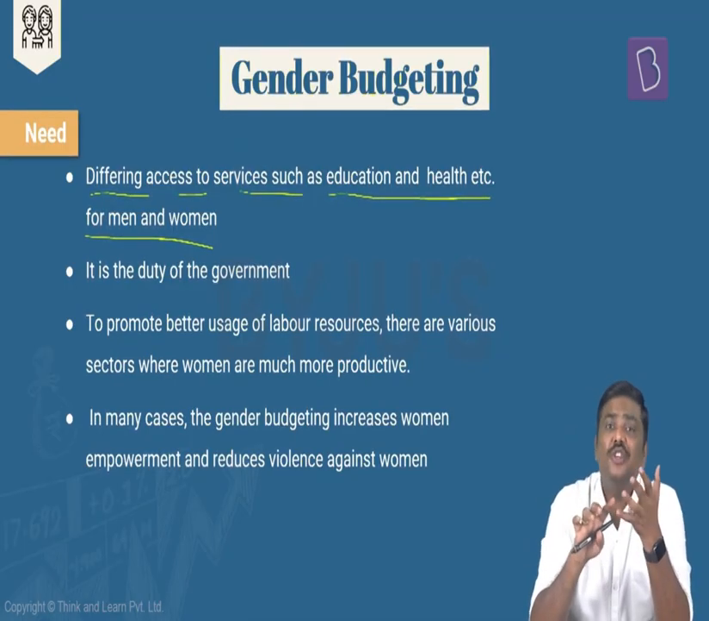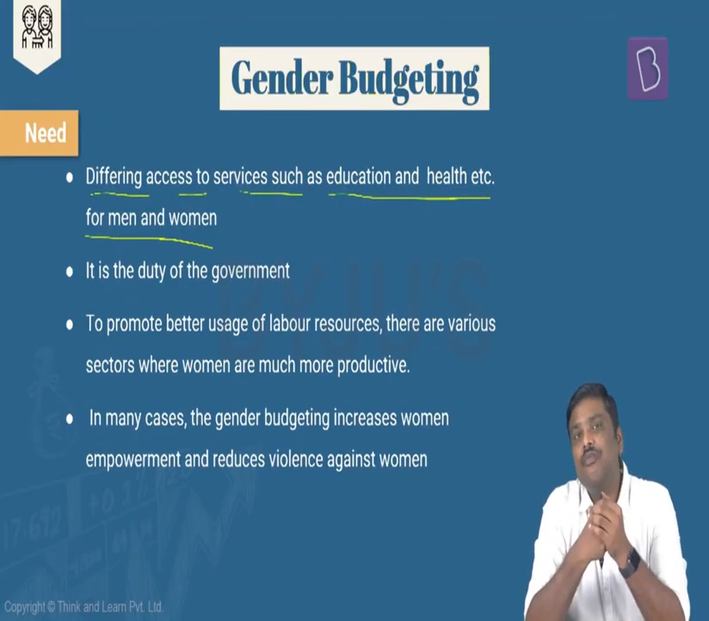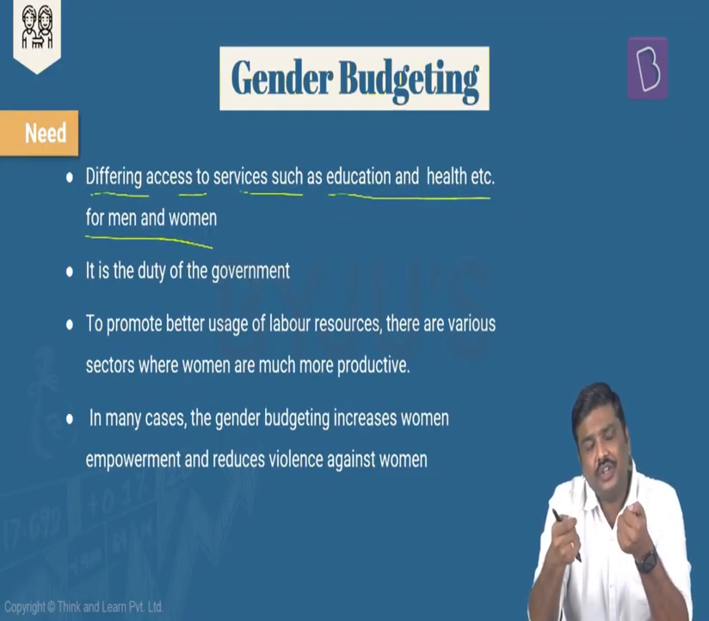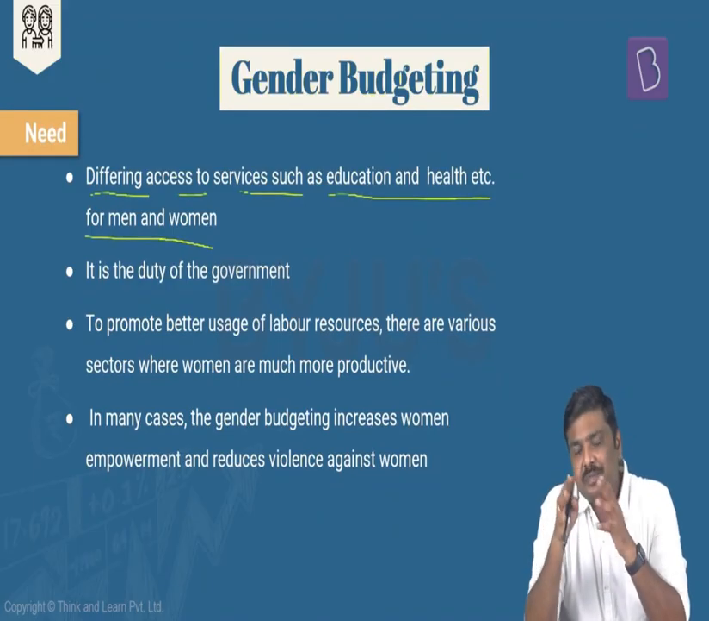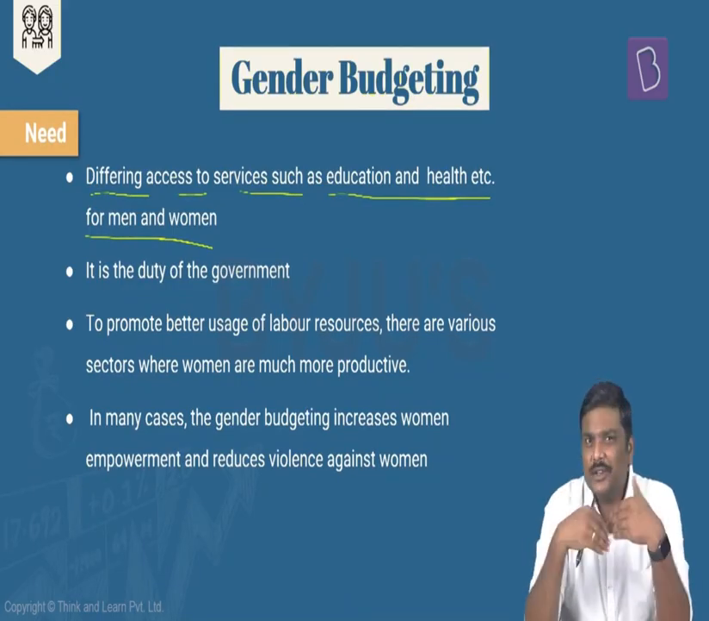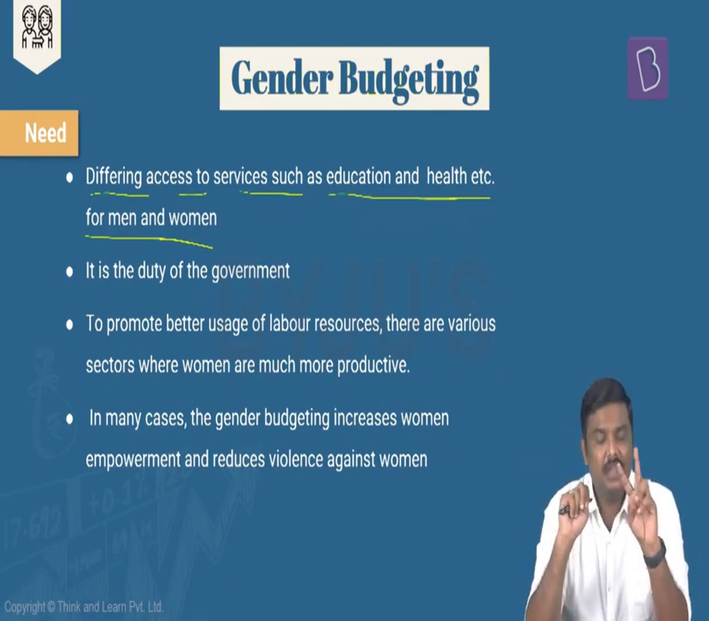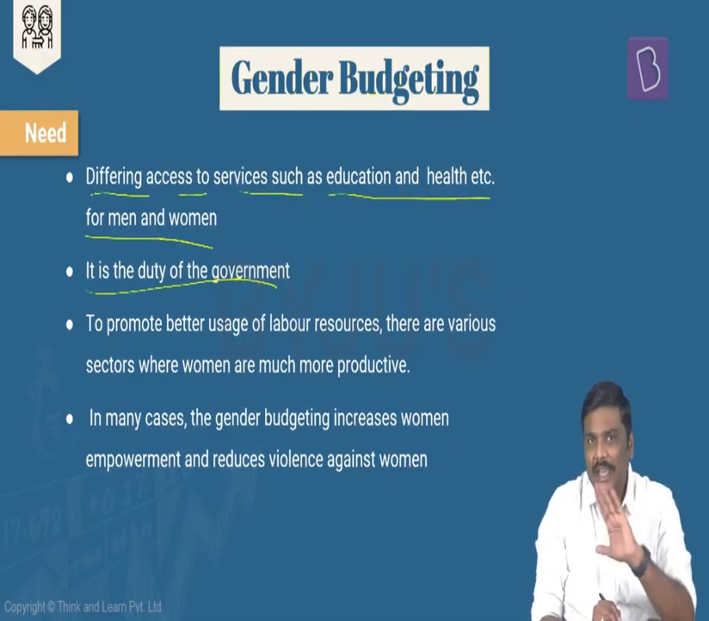And this is not just applicable to education and healthcare. Even the earlier economic surveys have stated that in terms of access to nutrition also, the boys or the children in the households, if they're boys, get more access to nutrition compared to girl children. So don't you think the government, as a responsibility or as a duty, should promote more and more access to girl children, women, etc.? Definitely yes. Second point, it is the duty of the government. It is the responsibility of the government. They cannot run away from it.